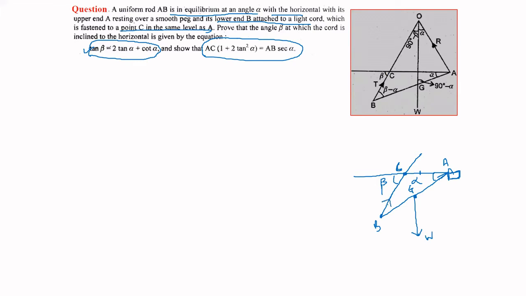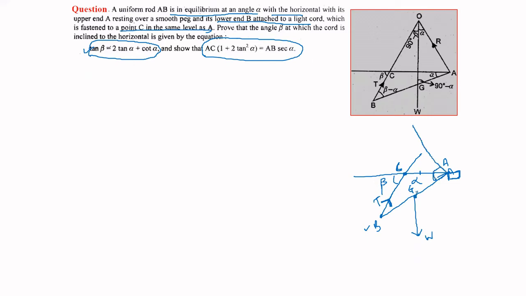Second force, the tension force T, because there is a string attached and rod AB, the equilibrium must be studied. So tension force will always be in the direction diverging from the body. So we take the direction of T towards point C, towards the fixed point. The third force will be at A, the normal reaction of the rod. Normal reaction means the reaction which is perpendicular to the rod. So we have to consider this.